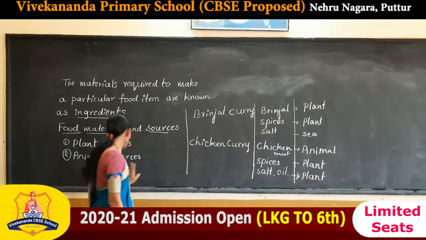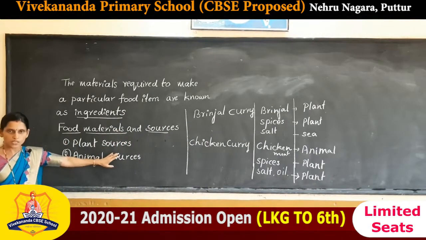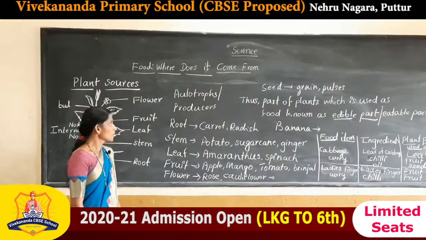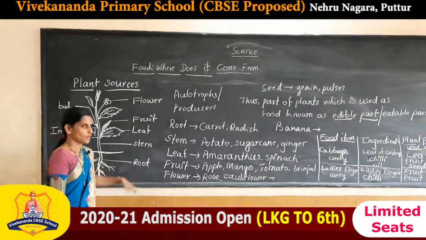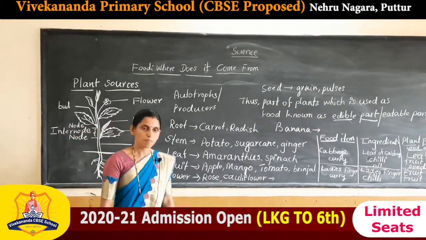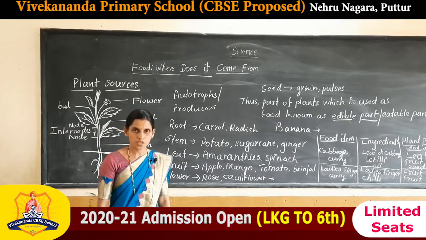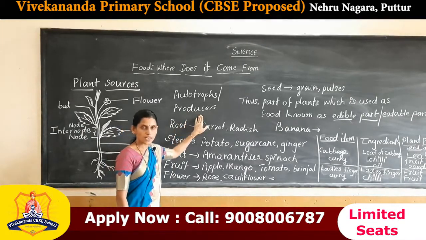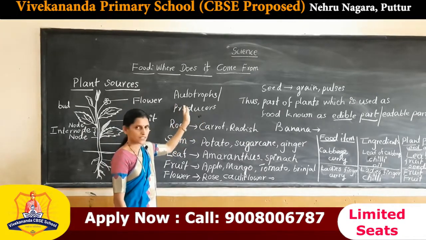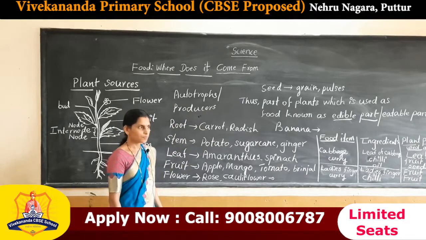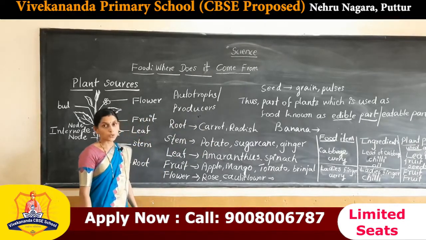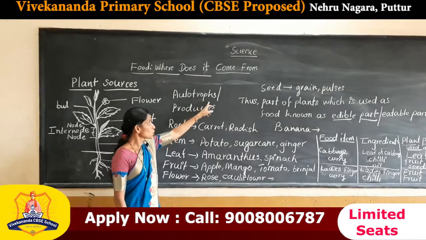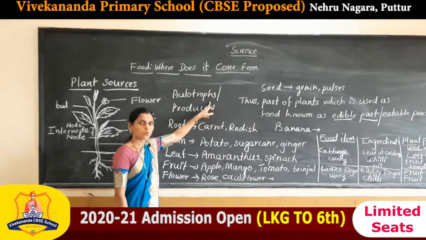Thus there are two types, one is plant source, another is animal source, from which we can get food materials. Plant sources. So what do you know about plants? Plants are also called autotrophs or producers. Why are these called autotrophs? The plants can prepare their own food, so these are called autotrophs or producers. Here auto means self, trophs means the organisms who eat food.